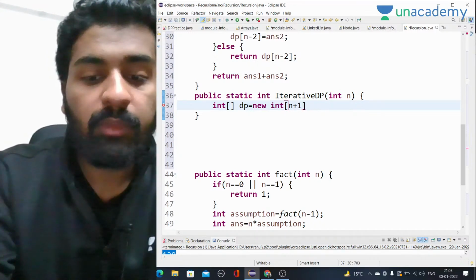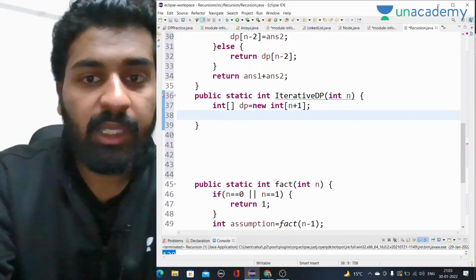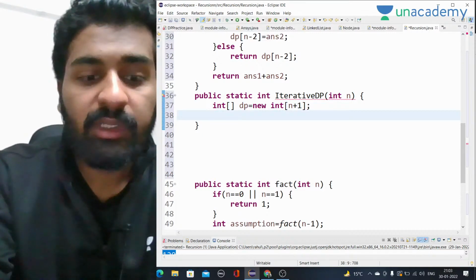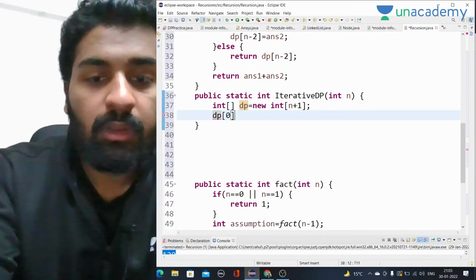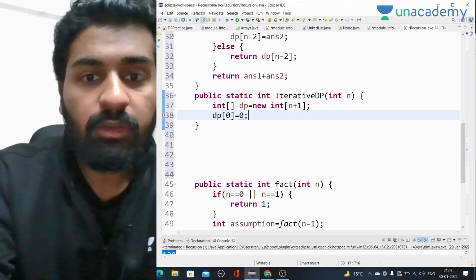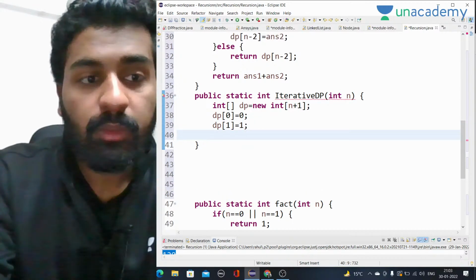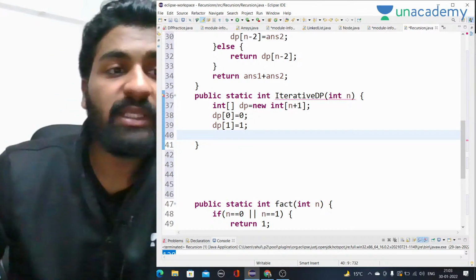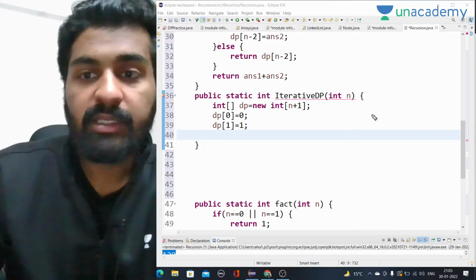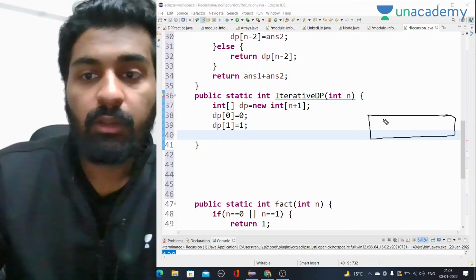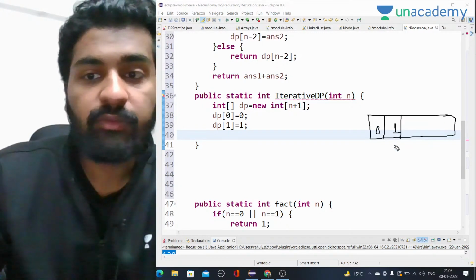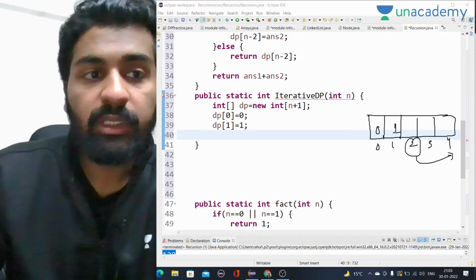Now what we have to do? We have taken a dp array. Now as I told you, first of all we have to fill the base cases. So dp of 0, that we already know, is 0, and dp of 1 will be 1. Right. Now we have to start from the second value. So in the dp array, on the 0th index we have 0, on the first index we have 1, right? 0, 1, 2, 3, 4. Now we have to start from the second index and go till the 4th.